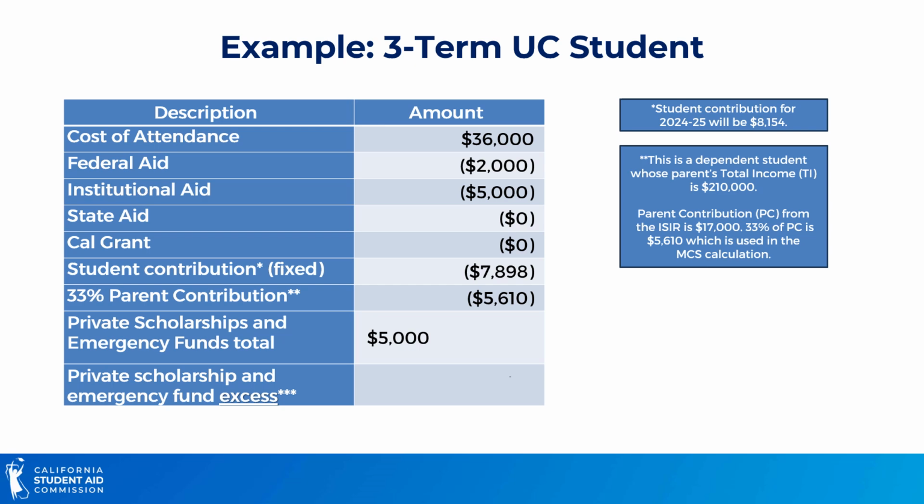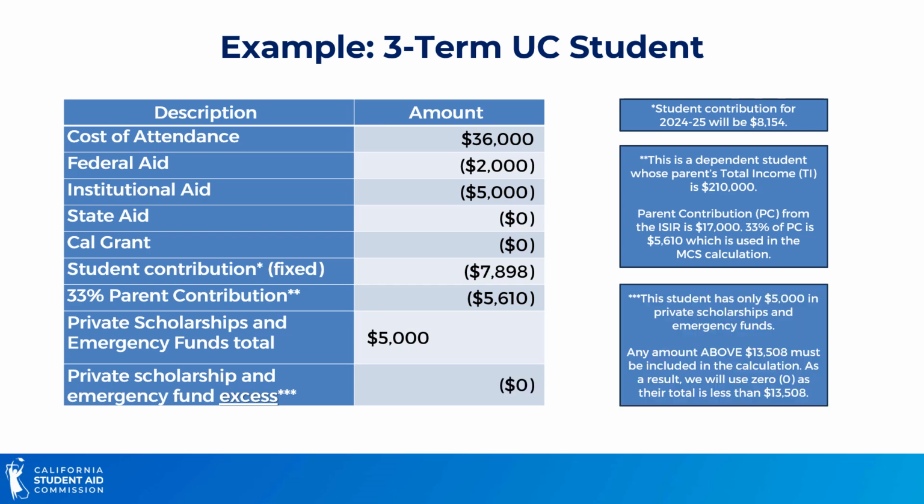Now, the school reported that the student received $5,000 total in private scholarships and emergency funds. CSAC determined that $0 would be deducted. This is because the student's private scholarship and emergency funds total did not exceed the sum of the student and parent contribution.